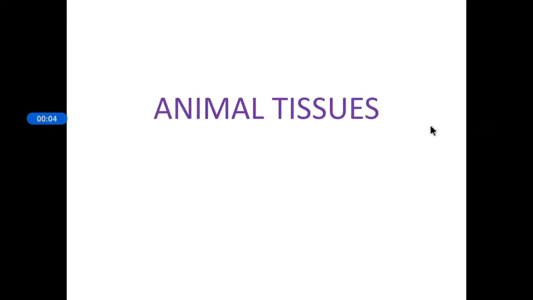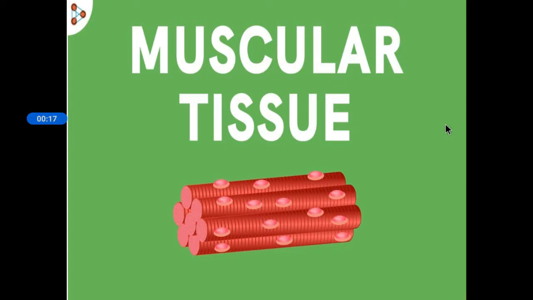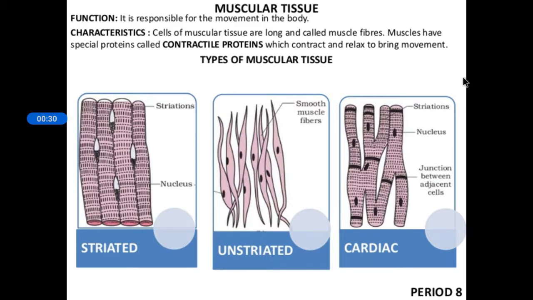Students, in the last videos we discussed two types of animal tissues, that is epithelial tissues and connective tissue. Today we are going to deal with the animal tissues, that is muscular tissues and nervous tissues. First we will discuss muscular tissue. From that word itself, something related to muscles. Yes, muscle fibers. So here we are going to study in detail about muscular tissues.